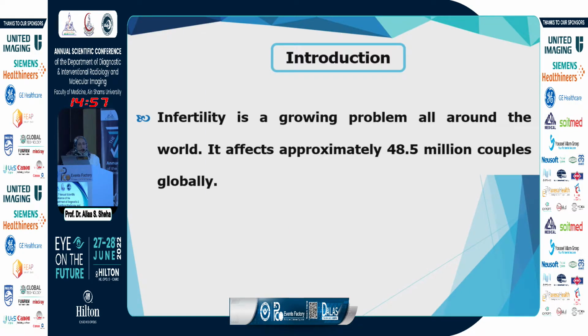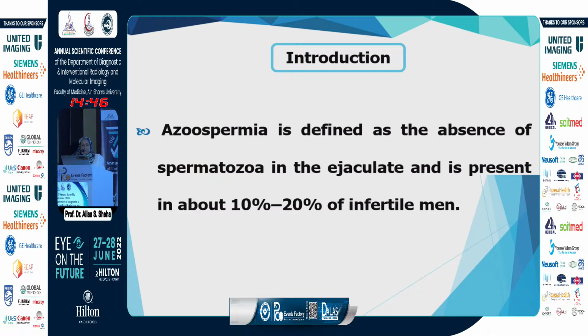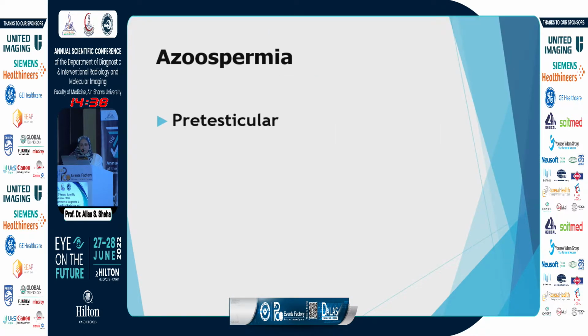Infertility is a growing problem all around the world, affecting 48.5 million couples globally. The male factor could be contributory to infertility in 30 to 40% of the cases. Azoospermia is defined as the absence of spermatozoa in the ejaculate, present in 10 to 20% of infertile men.